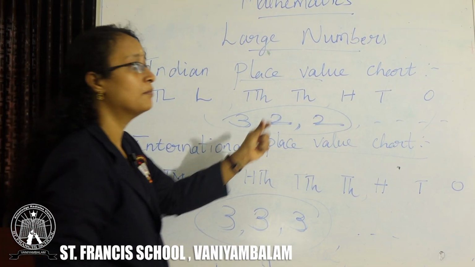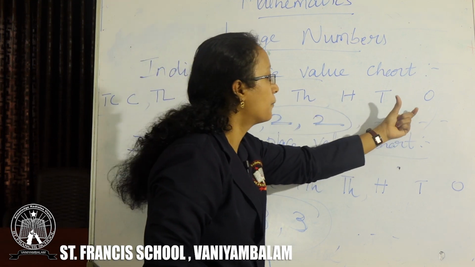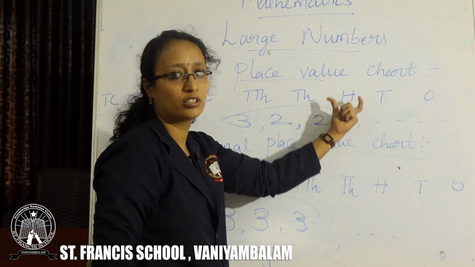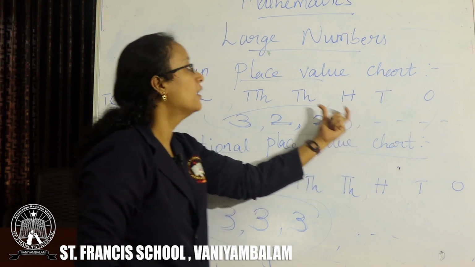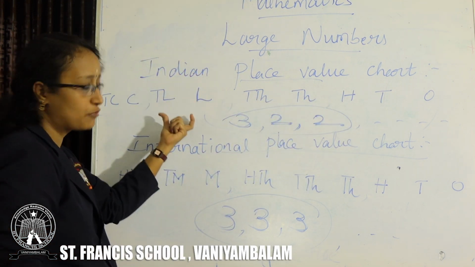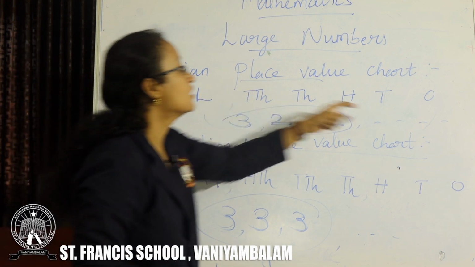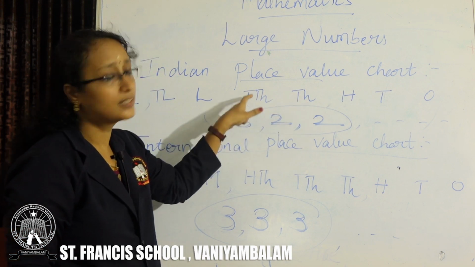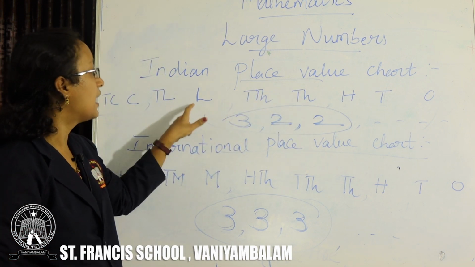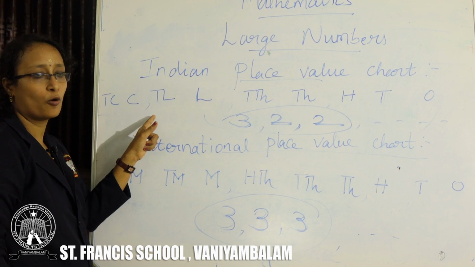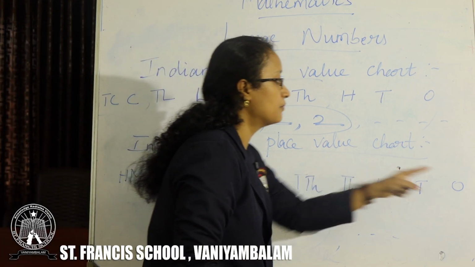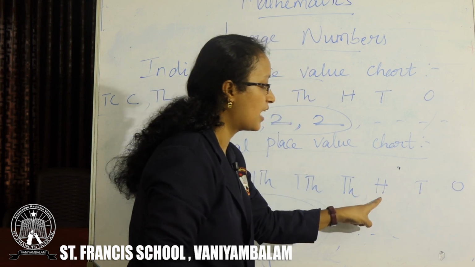For Indian system, you have to first place the commas from the ones place, 3 digits, before 3 digits you have to place the comma, and after 2 digits, it goes on like that. So, ones, tens, hundreds, comma, 1,000, 10,000, comma, lakh, 10 lakh, comma, crore, 10 crore. For international system, ones, tens, hundreds, comma.